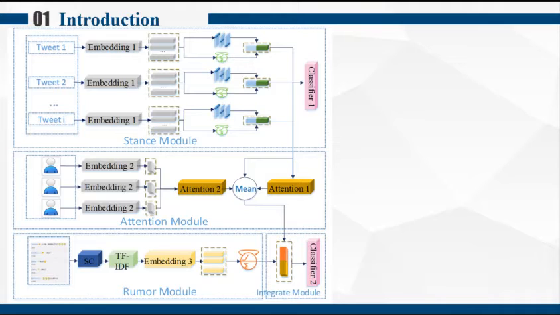In this paper, we test the hypothesis that more valuable stance information for rumor detection can be extracted by paying different attention to different threat-level stance information. Our contributions can be summarized as follows.